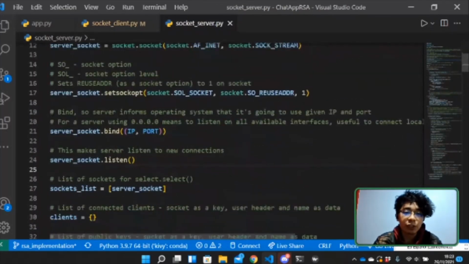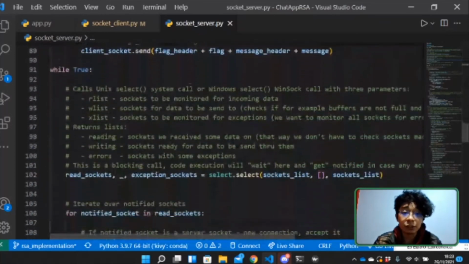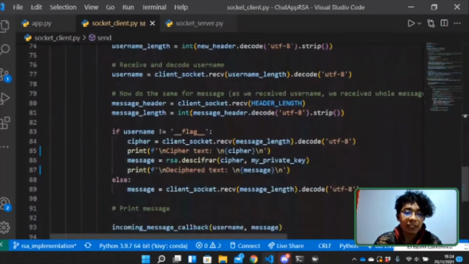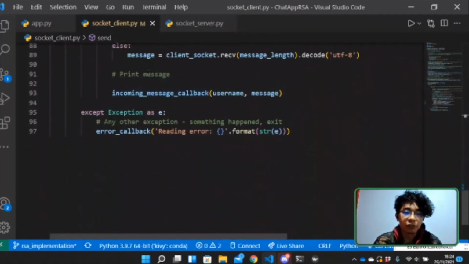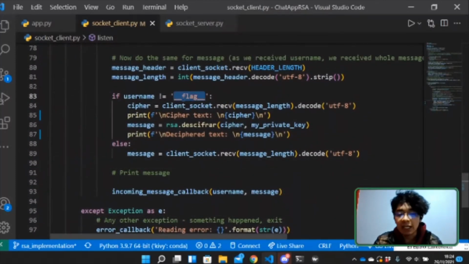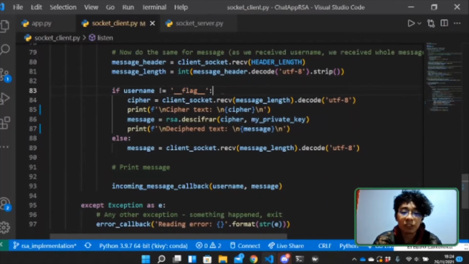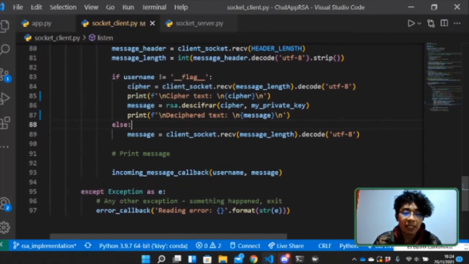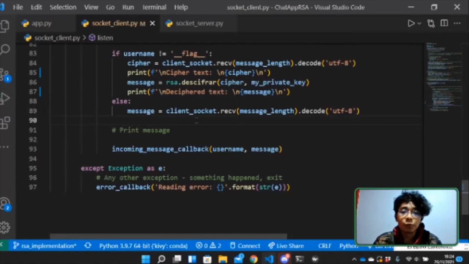With the username, the socket will know who the message should be sent to, and it will send it to our client instance, of course, in another for the user that is receiving the message. Here, if it's a flag, it won't decrypt it because it's not encrypted. But if it's not a flag, then it will get the ciphertext and convert it to plain text with the decryption algorithm of RSA. And that's how it works. Thank you.